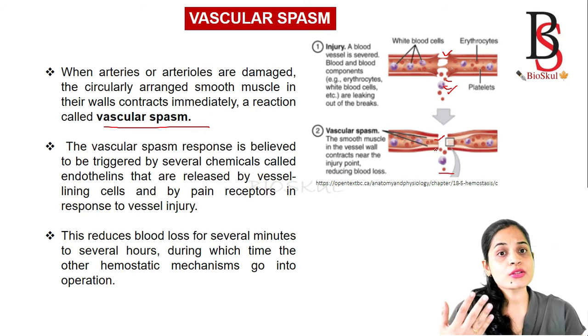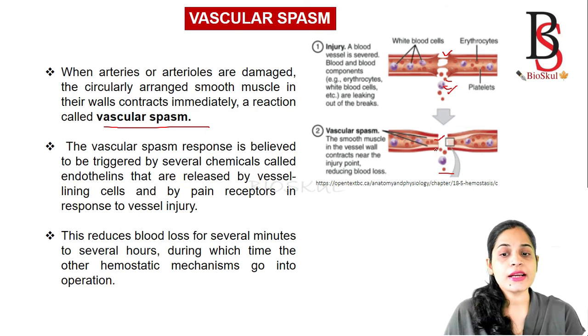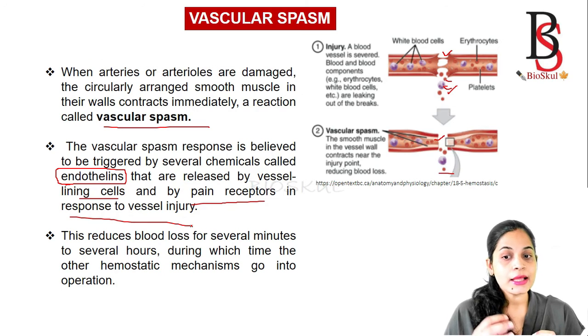Then how is the vascular spasm triggered? It is triggered by several chemicals called endothelins, which start the process of vascular spasm and are released by the vessel lining cells or by pain receptors in response to vessel injury. So when there is a vessel injury, there will be release of endothelins, and that stimulates the process of vascular spasm.